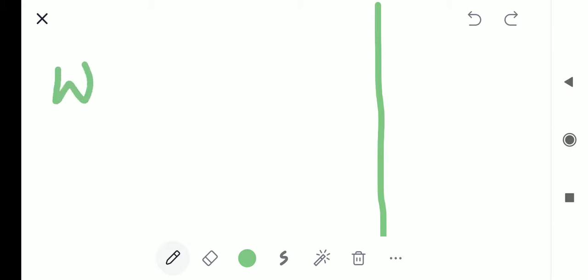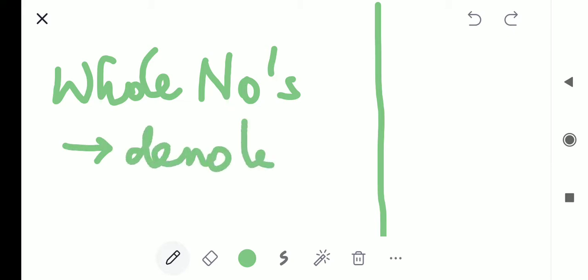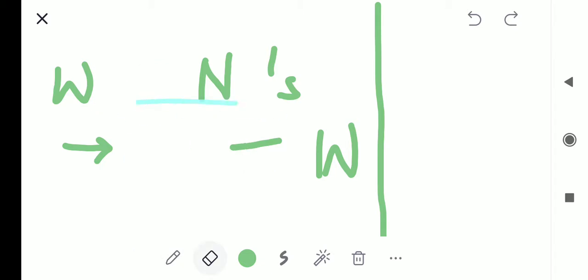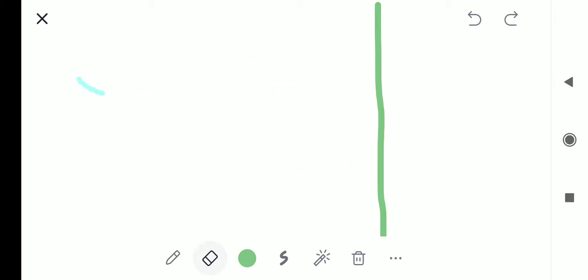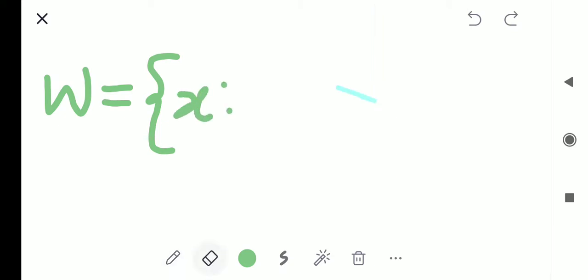Generally, whole numbers are denoted by W, which you can write as the set of x such that x is a natural number.